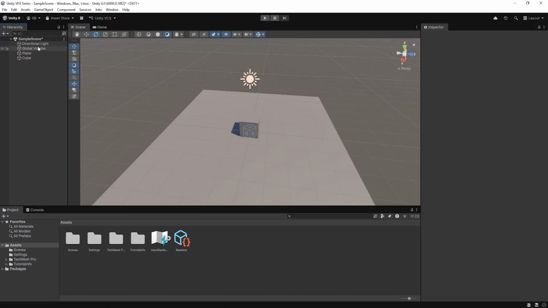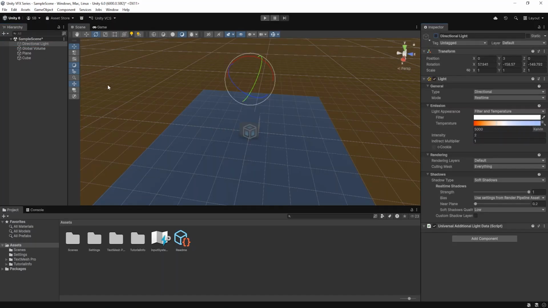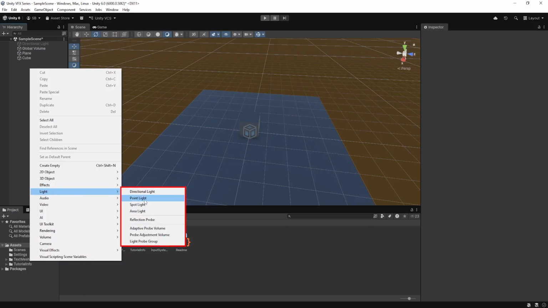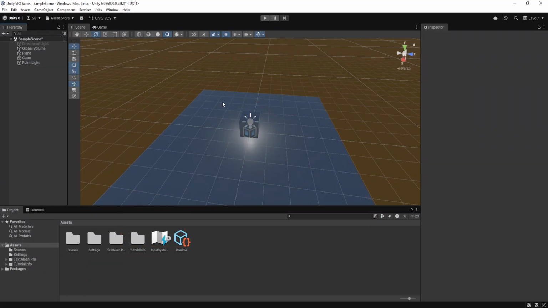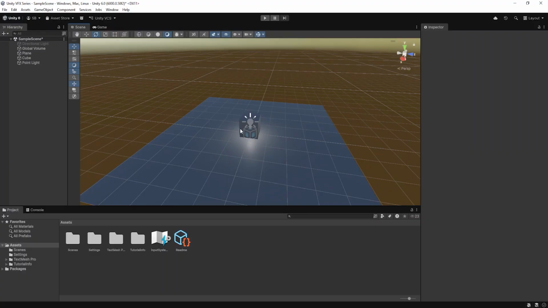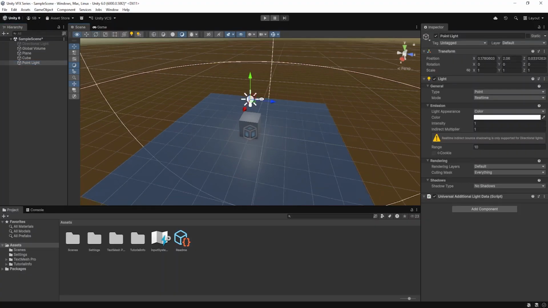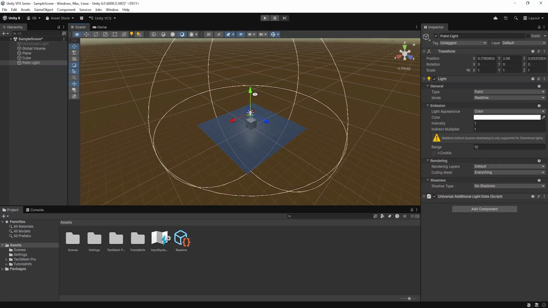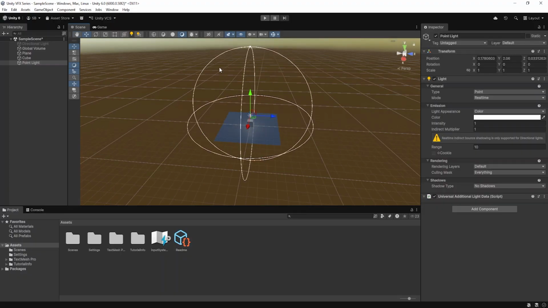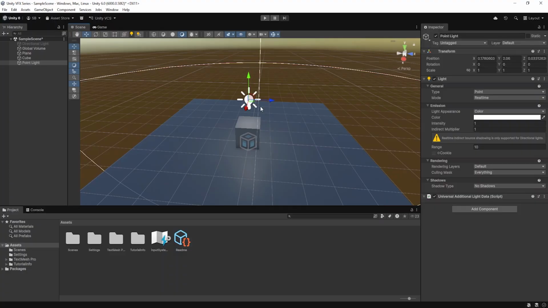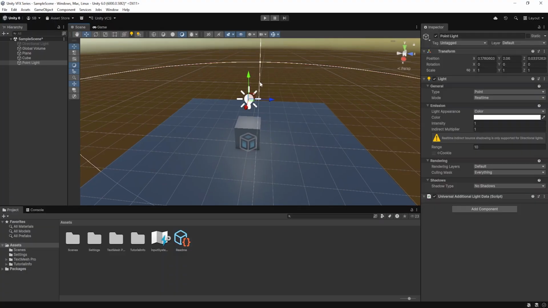Then I'll disable this one and create a new light. I'll right click, go to Lights and create a point light. As you can see, as I created it, it's bright. A point light is like a light bulb, and the radius you are seeing around this is the range of the point light, so how much distance it will cover.